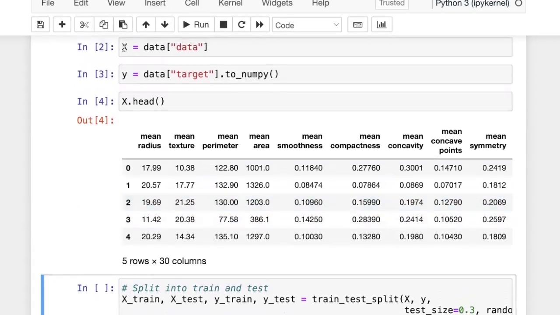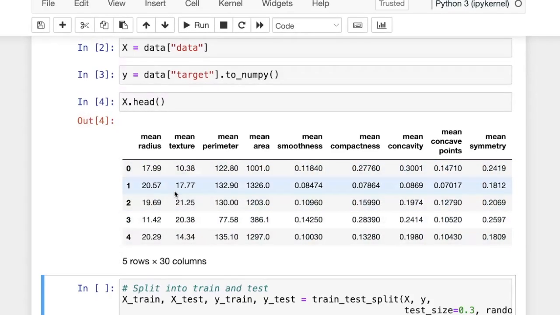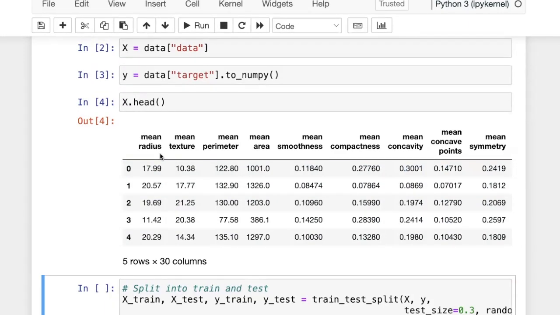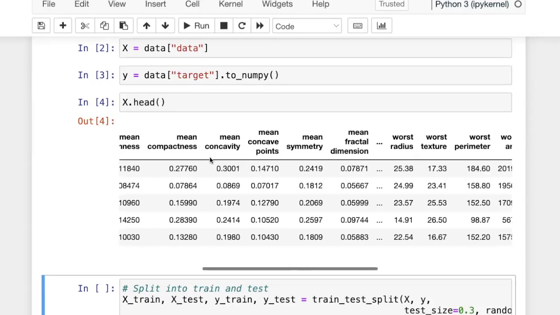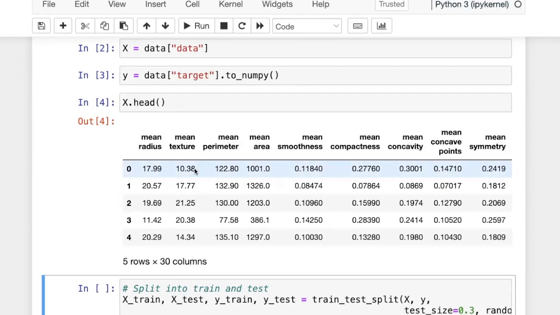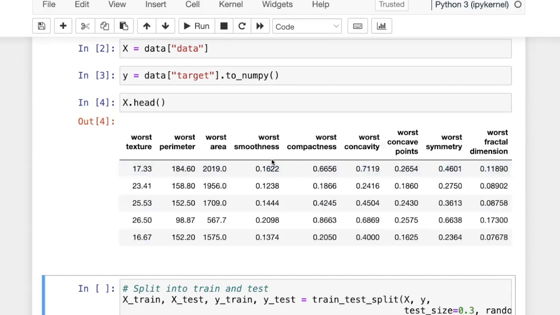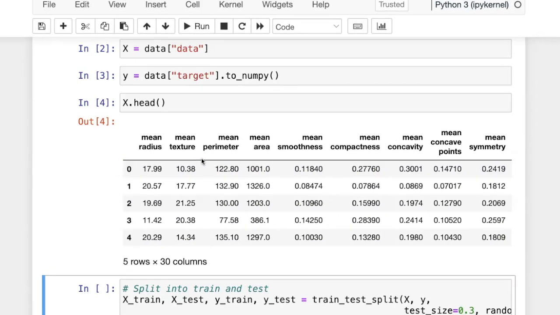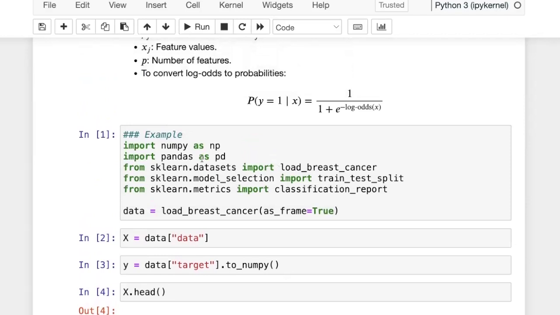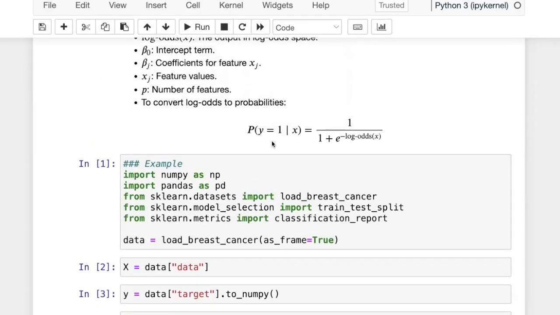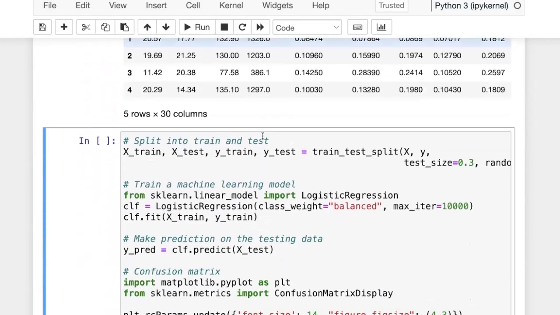If you look at this data matrix, or feature matrix X, and you look at the first 5 rows, we have 30 features here, right? Information such as mean radius, texture, perimeter, area, etc. So for each instance in our data set, we have 30 features, and these are the names that we have. What we really want to understand is the behavior of our model in that log odds space. That's important because the log odds can be directly translated to a probability score.